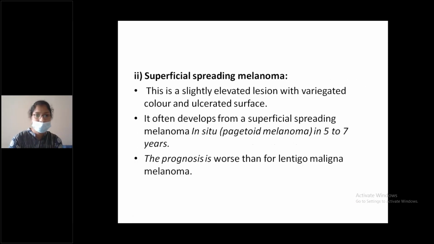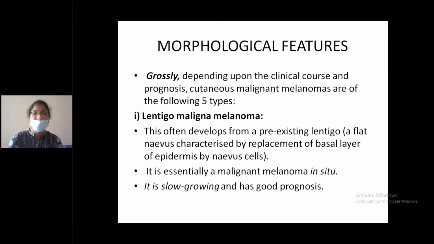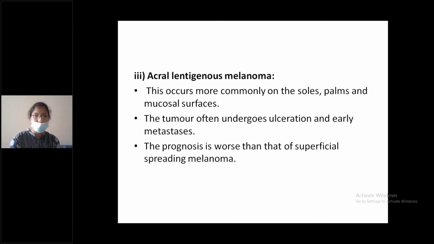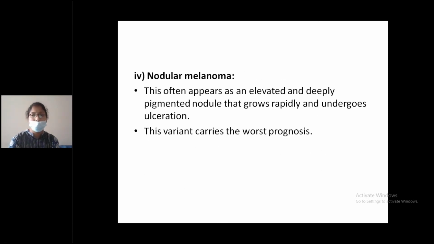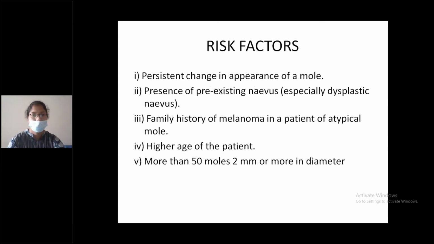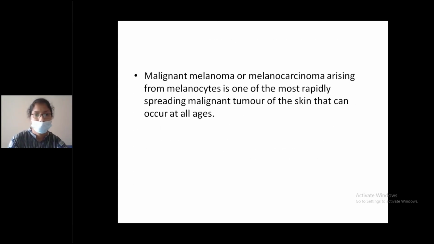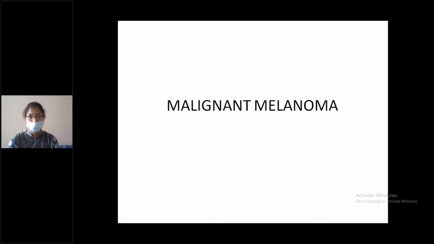What are the types? Lentigo maligna melanoma, superficial spreading melanoma, acral lentiginous melanoma, nodular melanoma which has worse prognosis, and desmoplastic melanoma. This is about malignant melanoma or melanocarcinoma, which arises from the melanocytes.